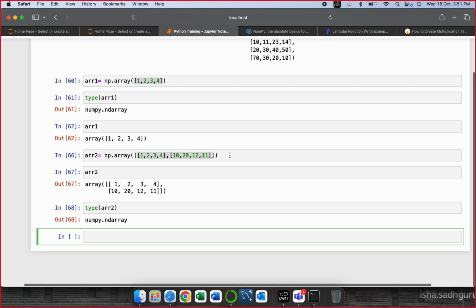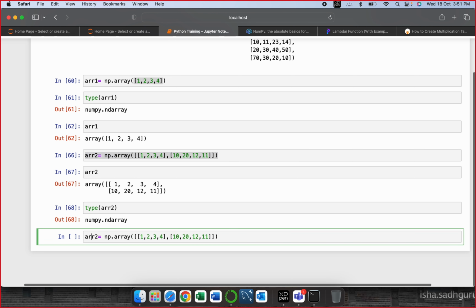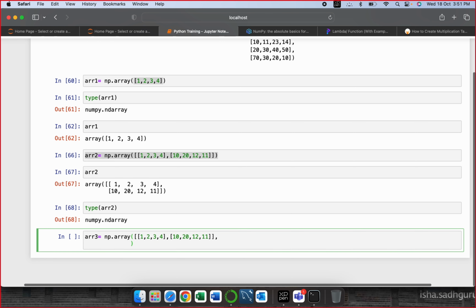Now let's create a 3D array. How to do that? Now there won't be any error. So when I'm doing this thing, I'll pick up this entire thing, with a comma, put another array over here, and this would be, let's say, anything. Let it be same only, not a problem.